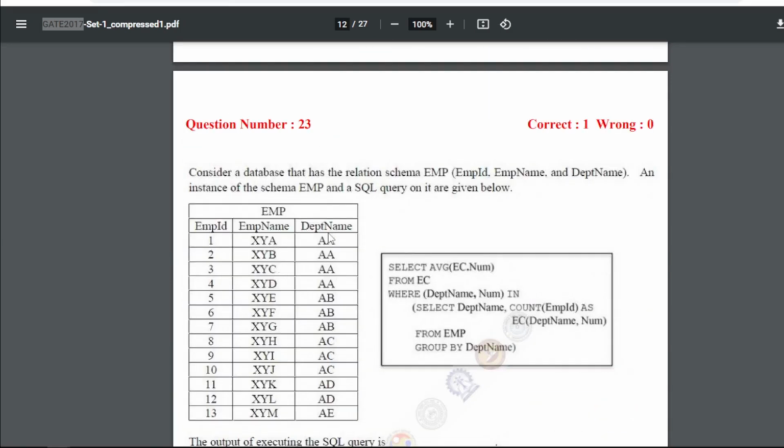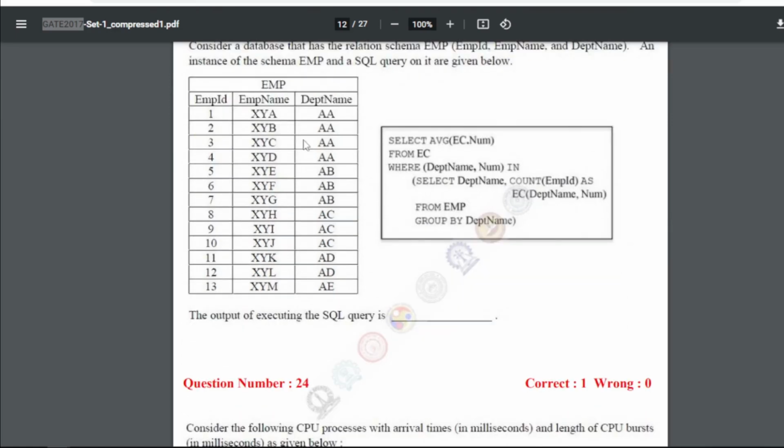Now consider a database that has the relational schema EMP, employee ID, employee name and department name. An instance of the schema EMP and a SQL query on it are given below. So here we have the table and the query, then the output of executing the SQL query. So select average of ec.num, where ec is this table.